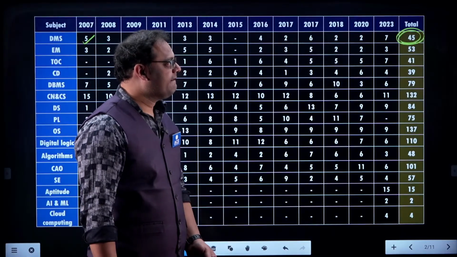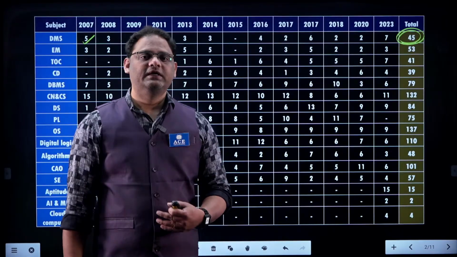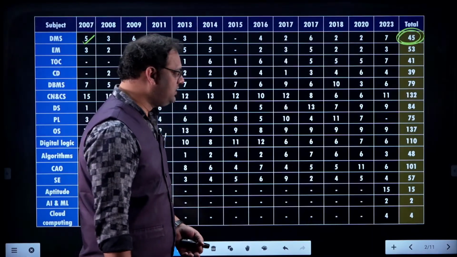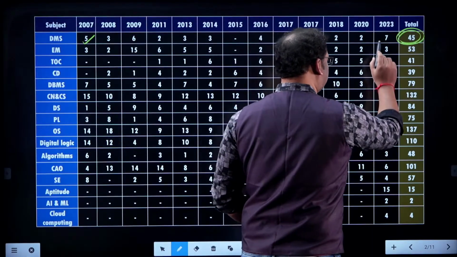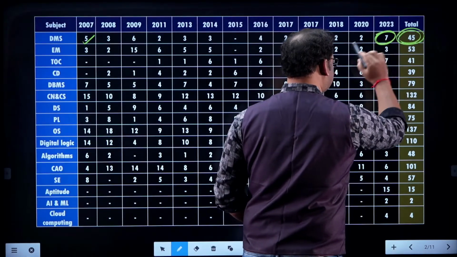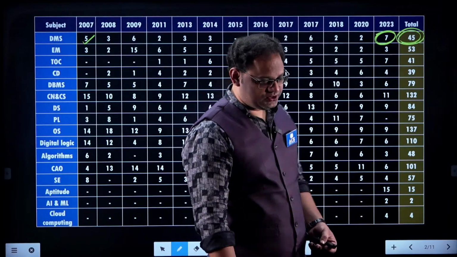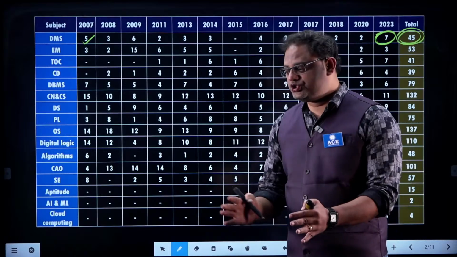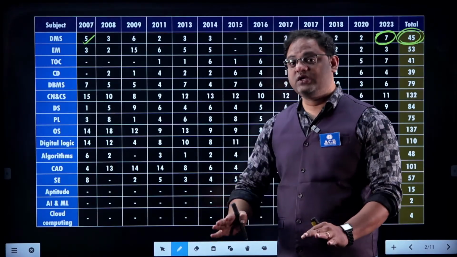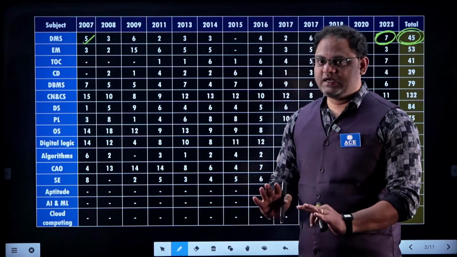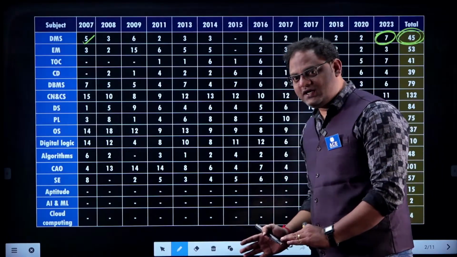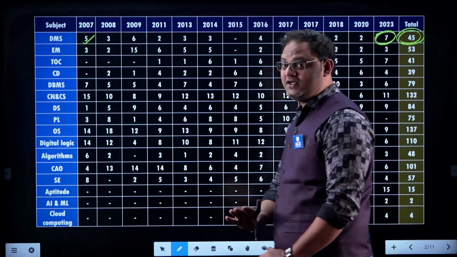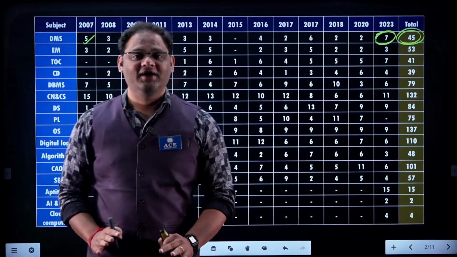And the trend, just like the latest examination in 2023, here we have 7 questions from discrete mathematical structures. My dear, understand what is the portion of discrete mathematics, what is the syllabus, what is the content. According to the content, what is the weightage, right? You should compare these two things, right?